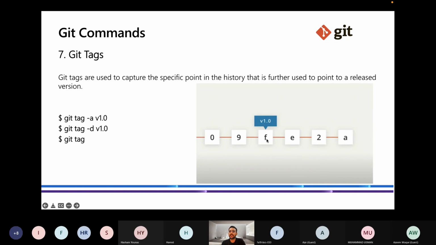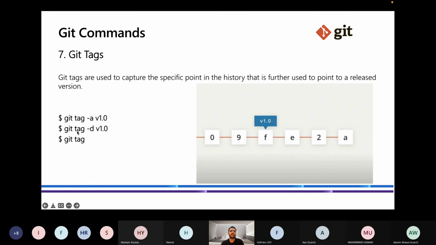The time I created the tag, none of the commits E to A had been made. Only F and the previous commits existed. So the tag is added to the commit on which head is pointing, right? Git tag -a will assign a tag to that commit.